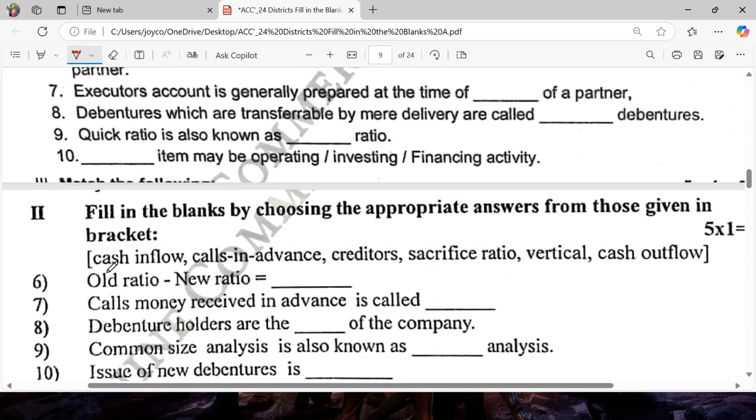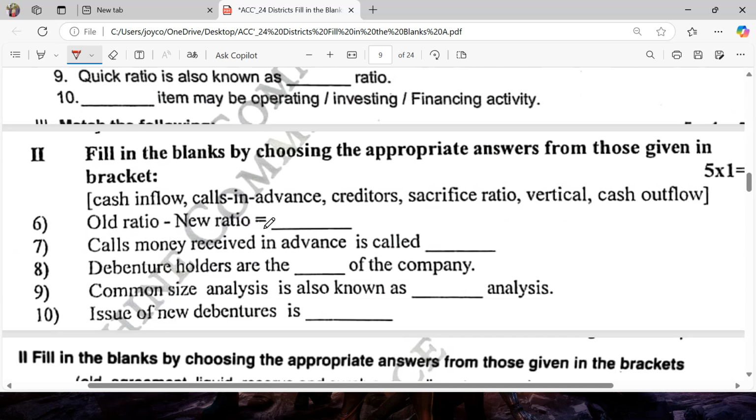Answer is interest. Old ratio minus new ratio is sacrifice ratio. Call money received in advance is called calls in advance. Debenture holders are the creditors of the company. Next one, common size analysis is also known as vertical analysis. Issue of new debenture is a cash inflow.